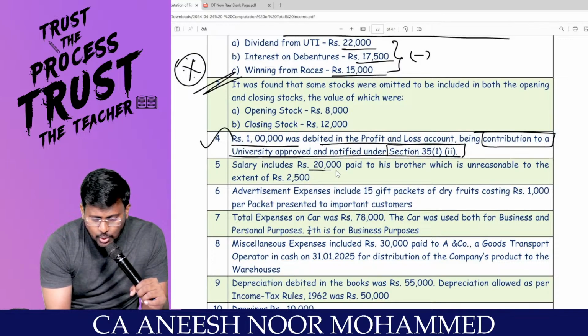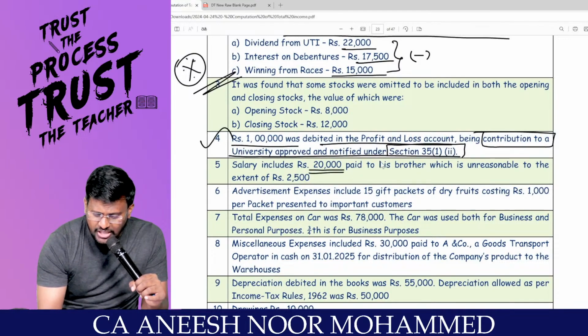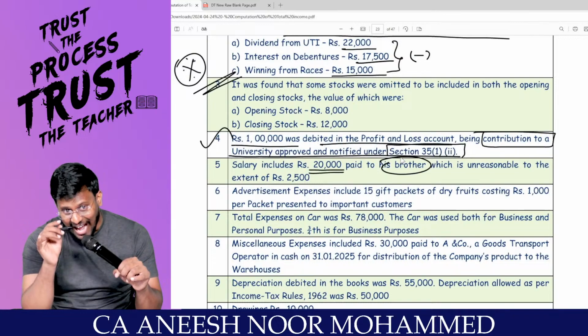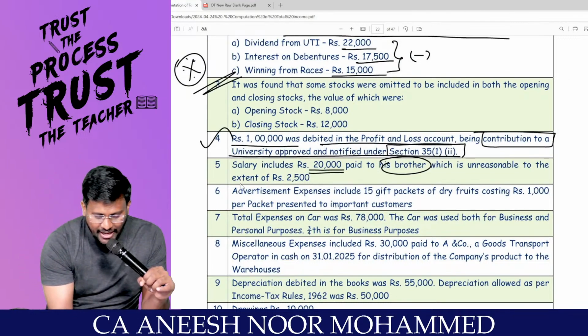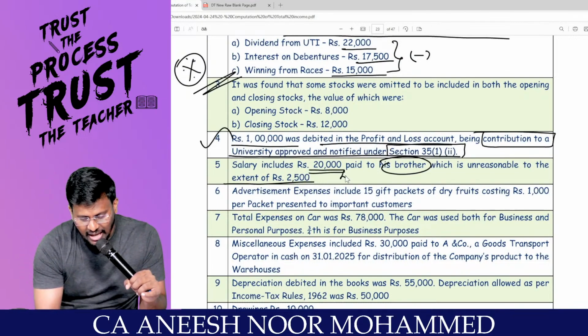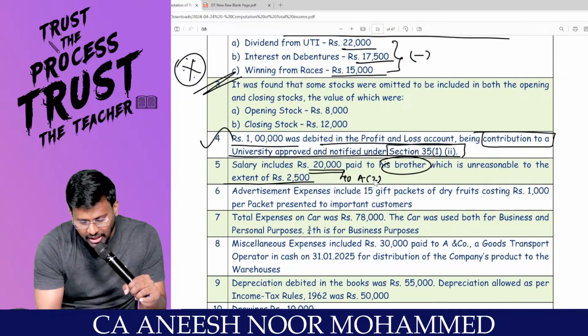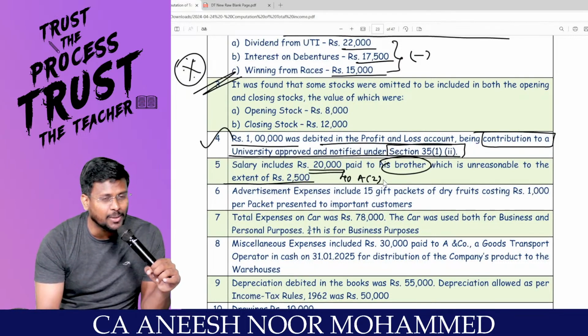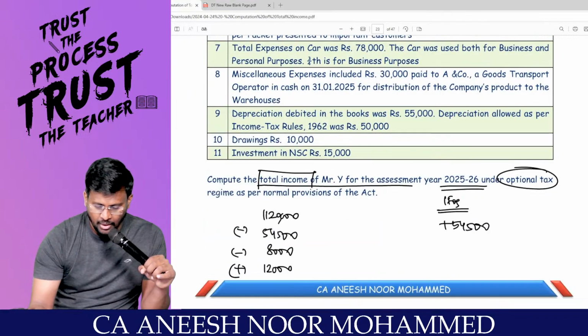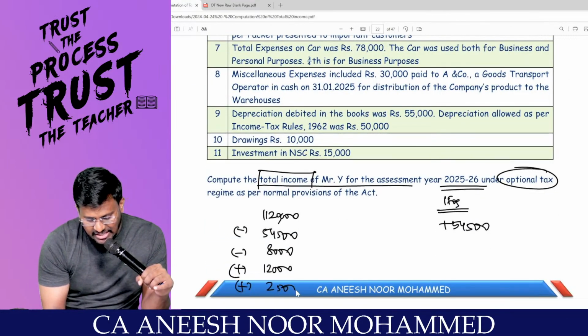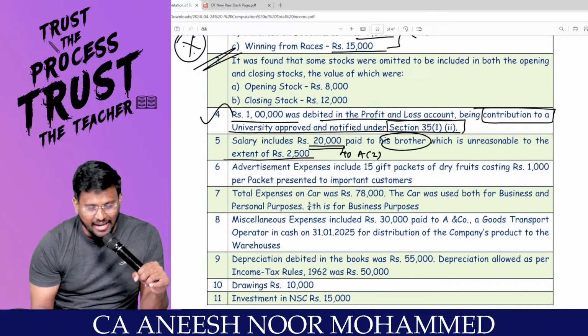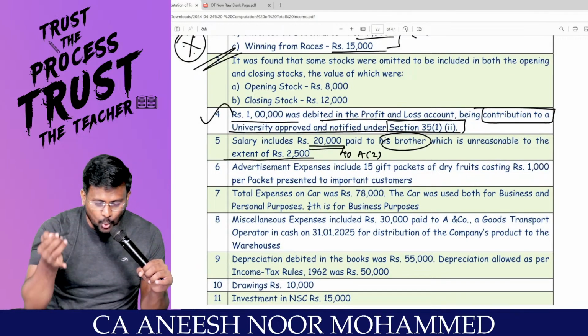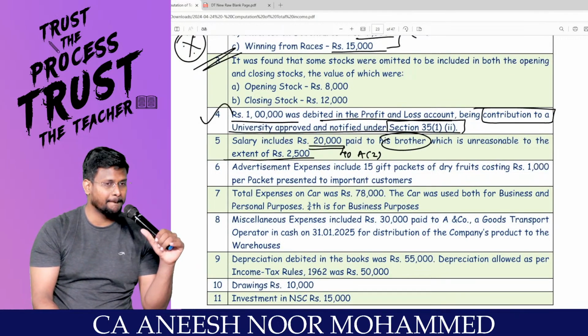Salary includes 20,000 paid to his brother, which is unreasonable to the extent of 2,500 as per section 40A subsection 2. Related party transaction. Whatever expense is there, that should be added back. So that 2,500 will be added back. Comfortable?